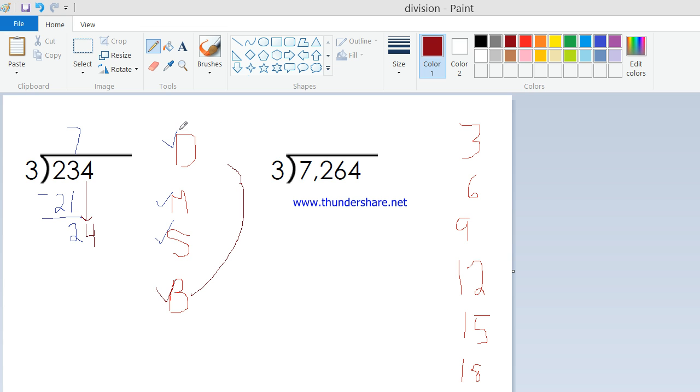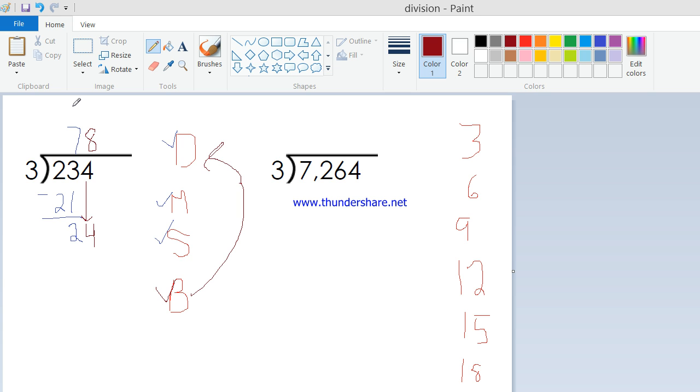Then I go back up to the top. And I'm dividing again. I'm asking myself, if I have 24 of something, how many groups of 3 can I make out of that? Well, I haven't gotten to 24 here, but I do see that if I continue with my 3's, I'm going to get right to 24. So 3 times what is 24? Or how many groups of 3 can I make out of 24? Well, if this was 7, then this has got to be 8. And I'm going to write that right above the number that I brought down.